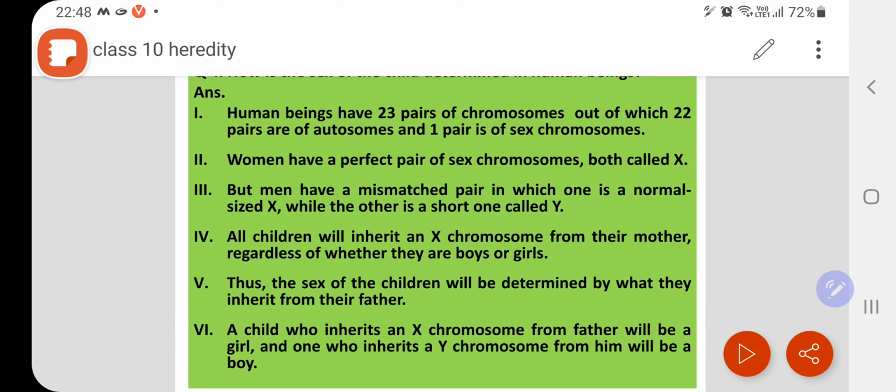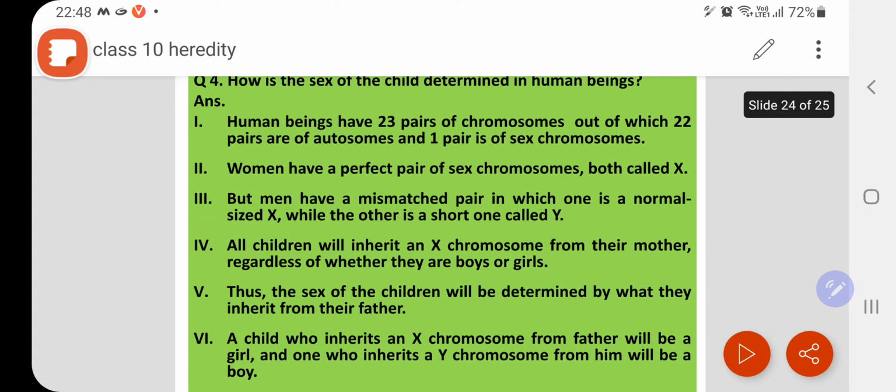So see, for point wise you have to mention here that human beings, they have 23 pair of chromosome, out of which 22 pairs are autosomes and 1 pair is sex chromosome. Women, they have a perfect pair of sex chromosome, both called X. Females में दोनों same होते हैं sex chromosome. ठीक है, लेकिन but men, they have mismatched pair. उनके पेयर में क्या होता है, एक एक्स होता है एक वाई होता है, वाई एक्स से छोटा होता है।